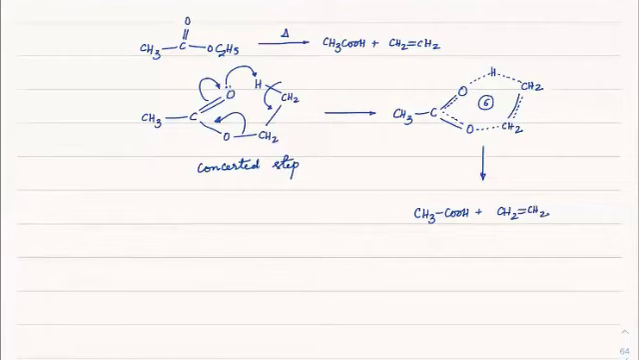Okay. Now one question, you can see it is a syn elimination because this direction and this direction are the same, right? So leaving group and base abstraction, both of them are happening from the same direction, so it is syn formation. Okay. Now one question that comes to our mind is, sir, why is Hofmann happening?